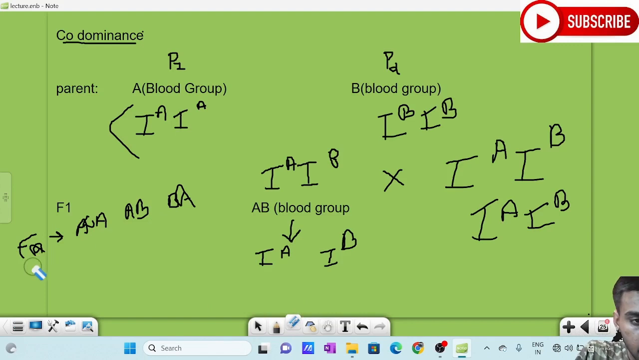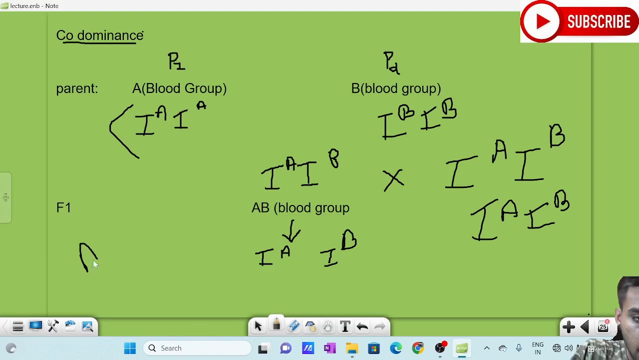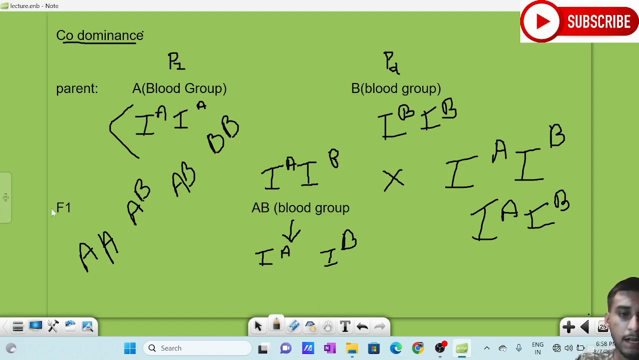Sorry for my handwriting. Writing A, A, then AB, AB, and also BB. So if you check here, we are getting four progenies. It will form A blood group, it will form AB blood group, it will form AB blood group, and it will also form B blood group.